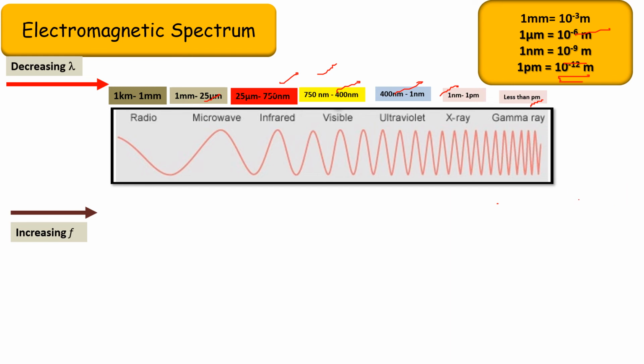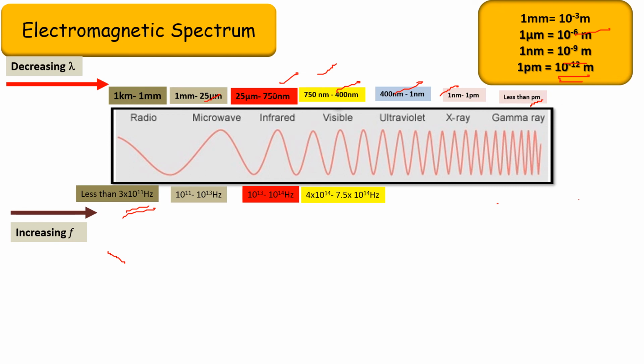Now we'll understand frequency, how frequency varies. Frequency keeps on increasing from left to right, in our case from radio to gamma. That means radio will have the least frequency, in the range of 10 to the power 11 hertz. Then microwaves is 10 to the power 11 hertz to 10 to the power 13 hertz. And infrared is 10 to the power 13 to 10 to the power 14 hertz.